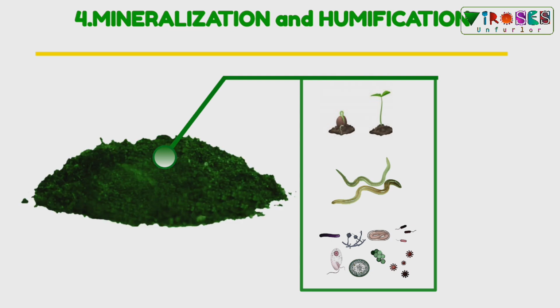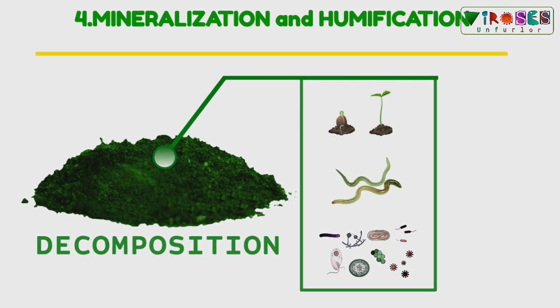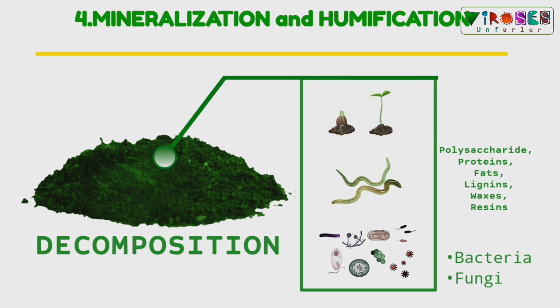These organic debris then break down into simpler products. This breakdown process is also known as decomposition. Decomposition is brought about by different kinds of microorganisms such as bacteria and fungi. They break the organic substances into various compounds such as polysaccharides, proteins, fats, lignins, waxes, resins and their derivatives. These compounds are further broken down into simple products such as carbon dioxide, water and minerals.